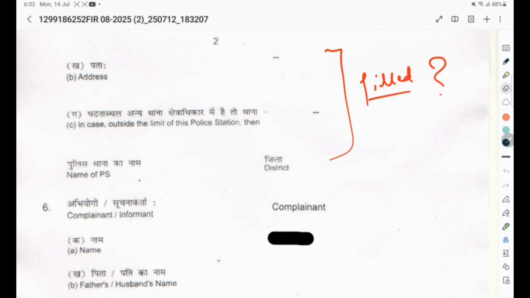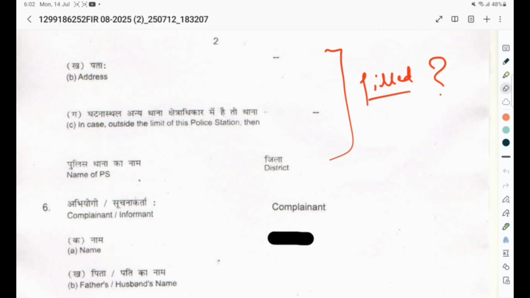Always observe the FIR as if it is a suspected document, because this document is going to be transformed into a charge sheet. So we have to work on the root cause. If the root cause is defective, in that scenario, the charge sheet would be defective.